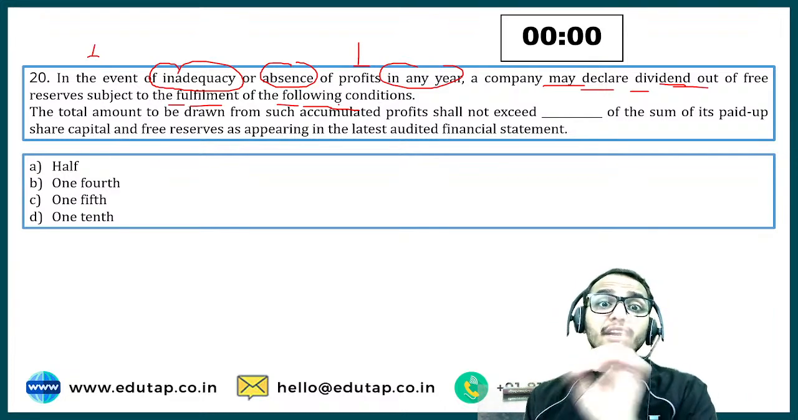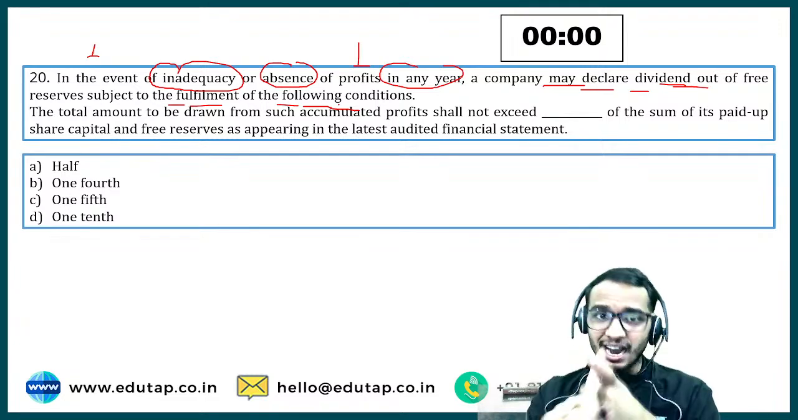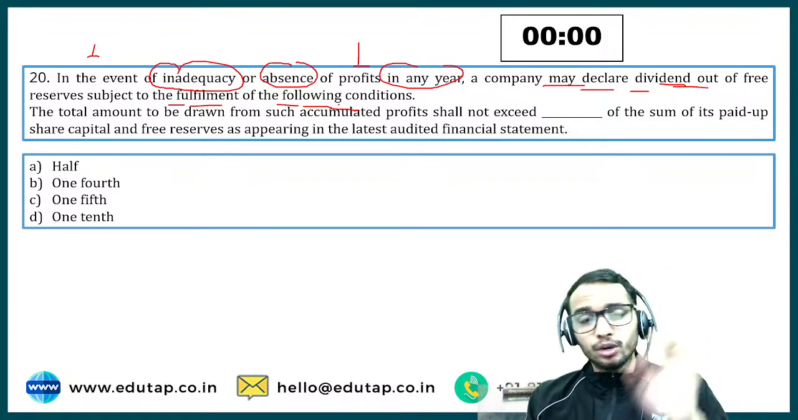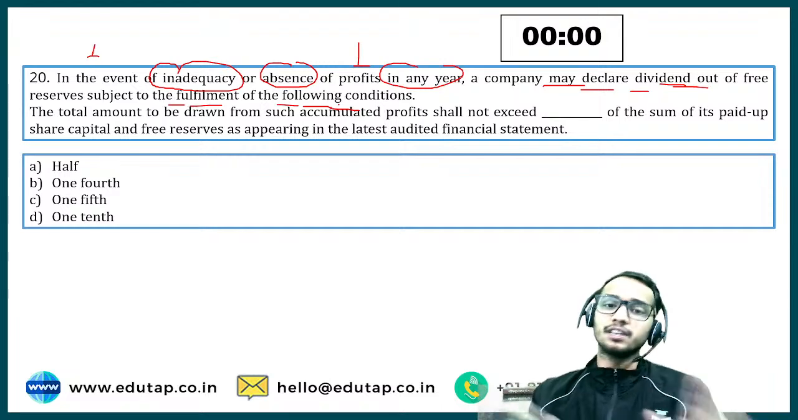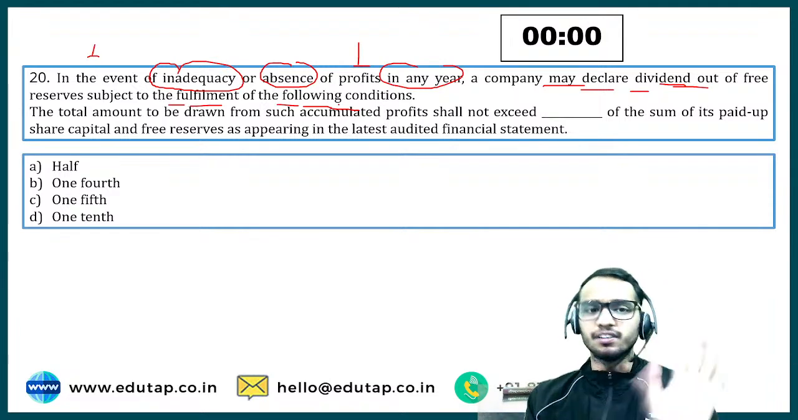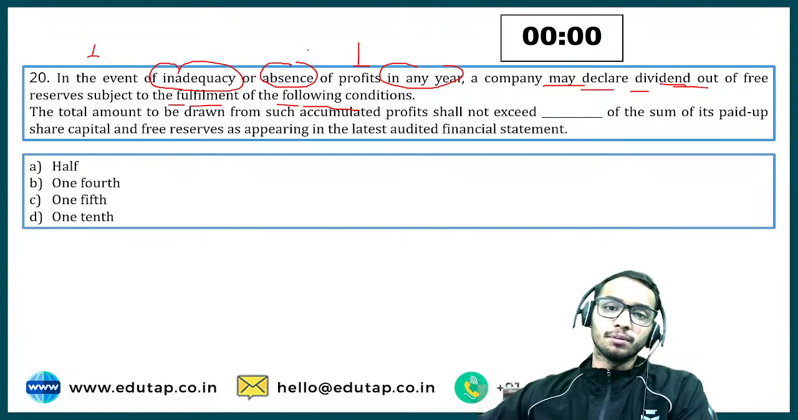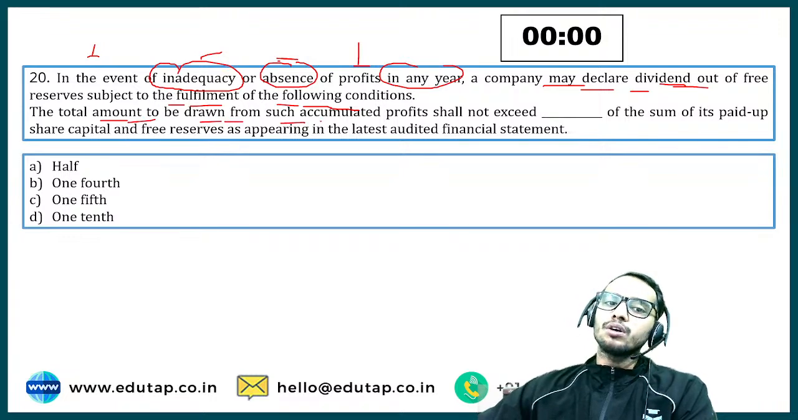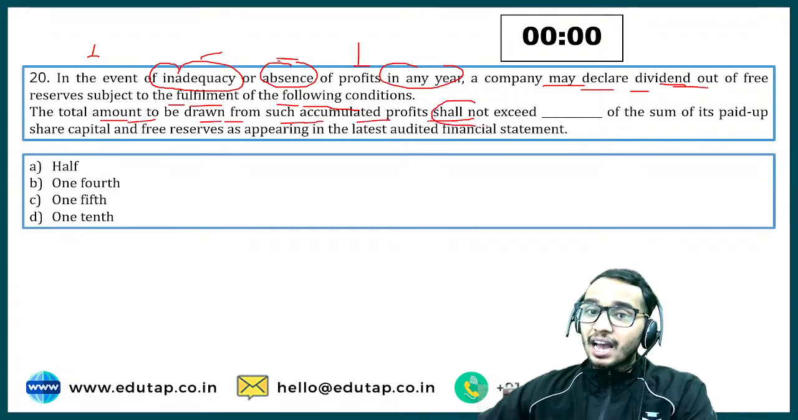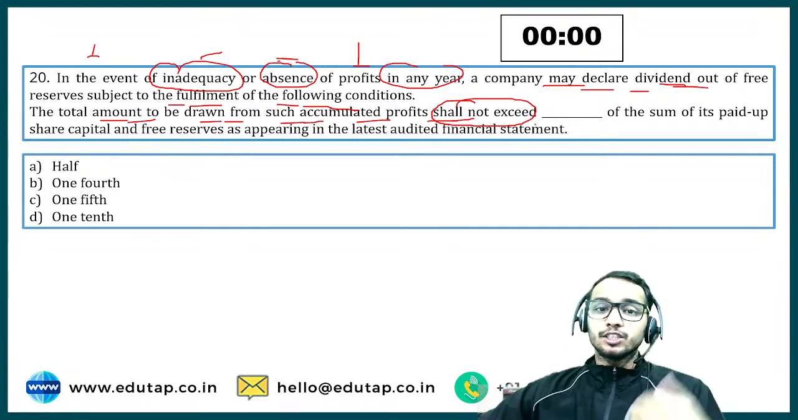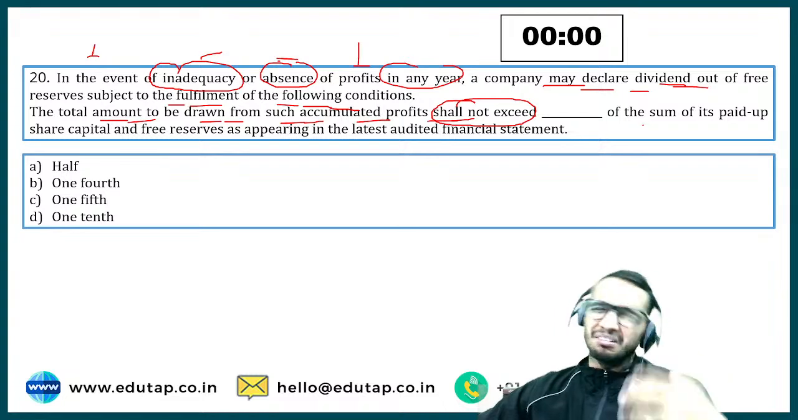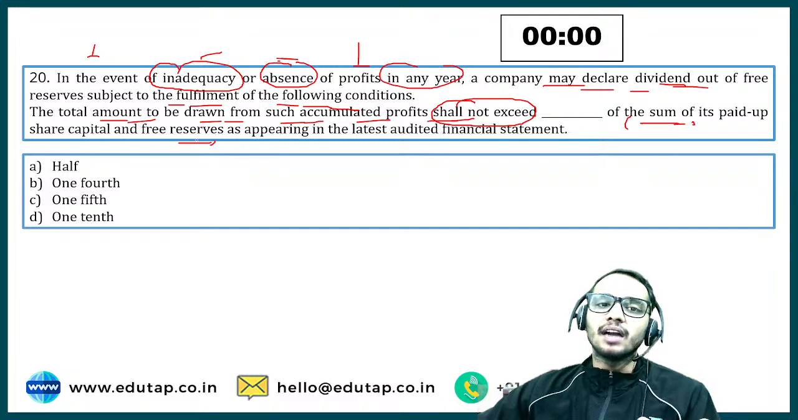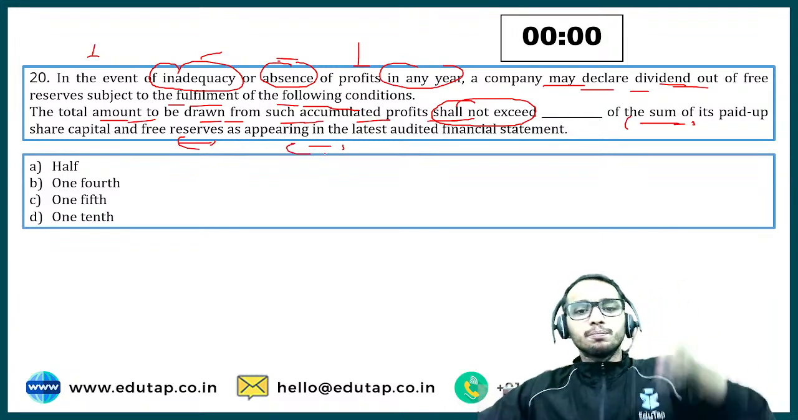Now you are not talking about the interim dividend. Please remember this thing. Whenever in the act or in the clause we say only dividend, we are not only talking about interim dividend, we are talking about all the dividends, interim dividend and the final dividend, each and every dividend, right? So don't consider this just the interim dividend. It says the following condition must be fulfilled. The total amount to be drawn from such accumulated profit shall not exceed. So you have to give me the conditions. It should not exceed blank percent, or in the ratio also you can tell me, of the sum of its paid up share capital and the free reserve as appearing in the latest audited financial statements.